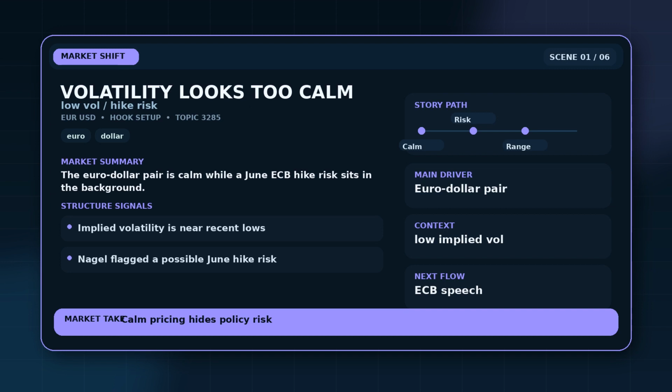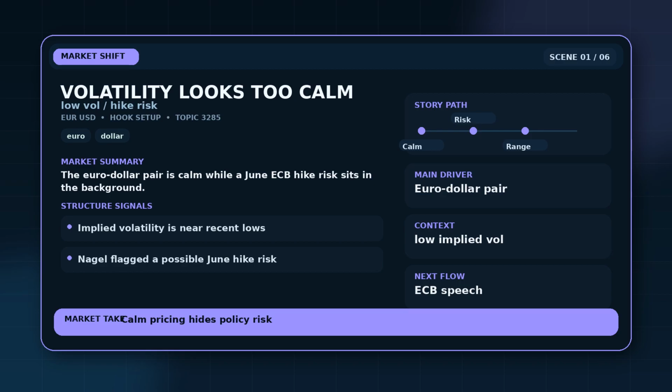Euro-dollar volatility is low even as Joachim Nagel puts a June ECB hike risk back on the table. EUR USD frames the pressure because the unusual part is the mismatch between a calm options market and a hawkish policy warning. The supplied evidence describes implied volatility near recent lows, while the pair sits in a tight consolidation. The useful part is the test in front of the story, not a broad market slogan.